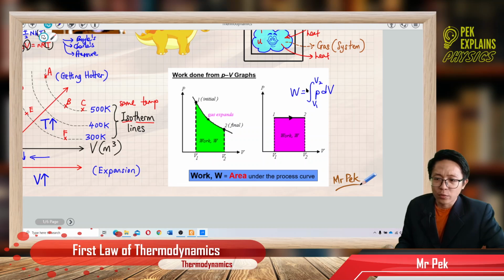Integration is about getting the area under the curve. So work done is actually the integration of pressure versus volume, and integration means area under the graph, which measures the work done by the gas.